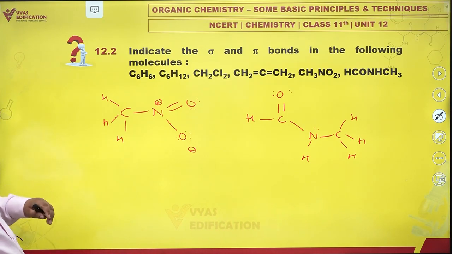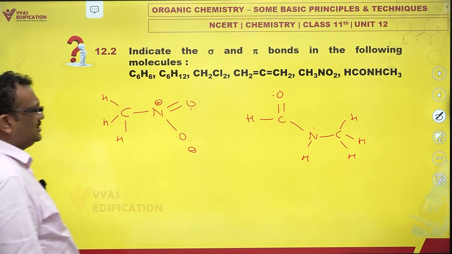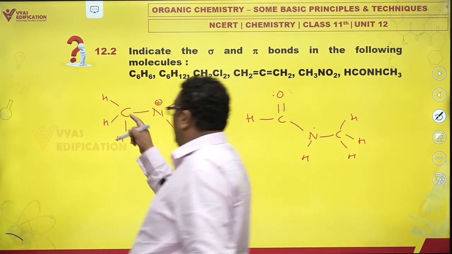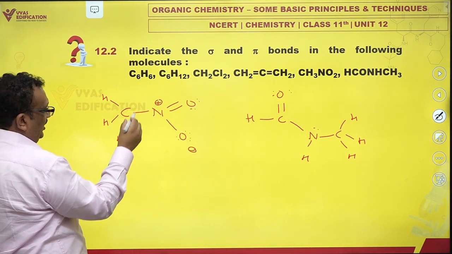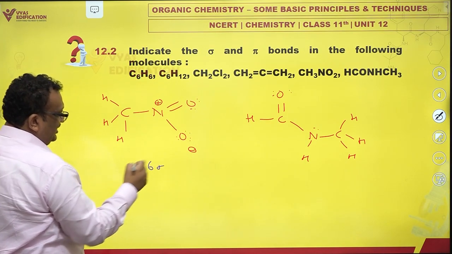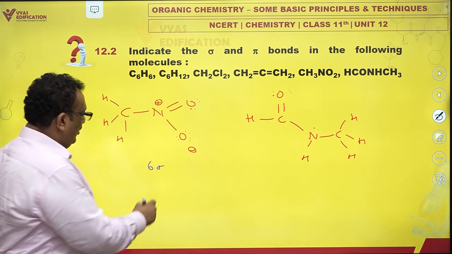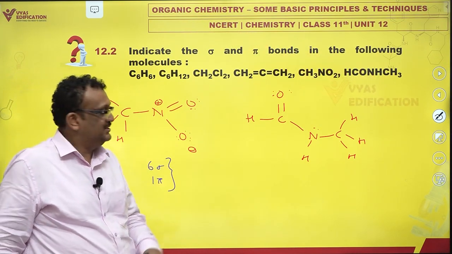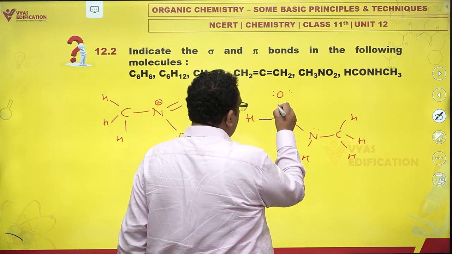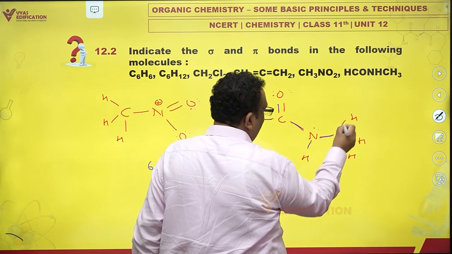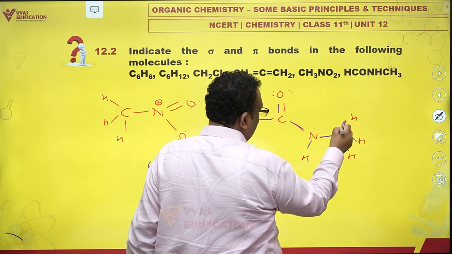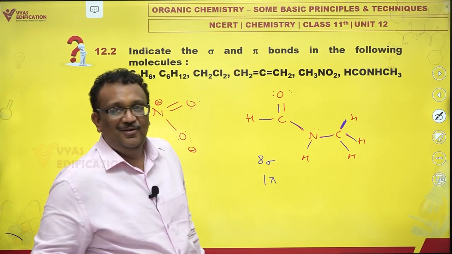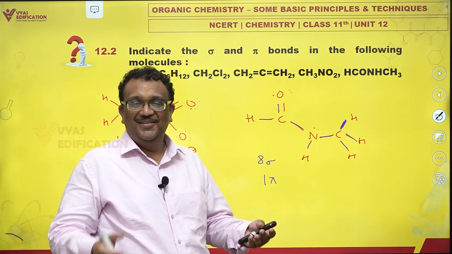Now, can we count sigma and pi? Who can stop us? Of course we can. And what would that be? Let's see. 1, 2, 3, 4, 5, 6. 6 sigma. And there is only 1 pi bond. 6 sigma and 1 pi, don't worry about charges. Next: 1, 2, 3, 4, 5, 6, 7, 8. This is only 1 bond. 8 sigma, 1 pi. All right? Yes. These are the molecules.